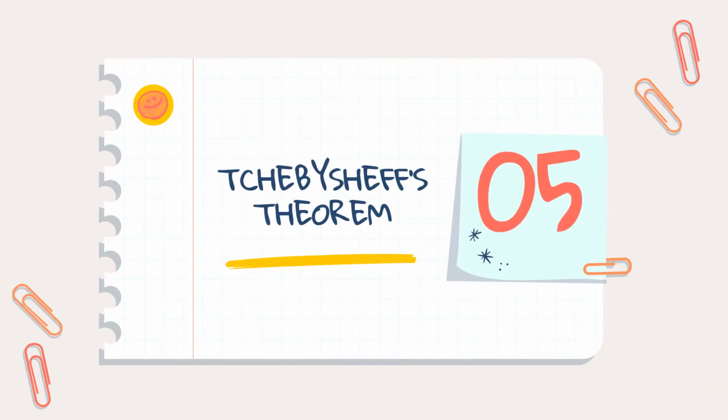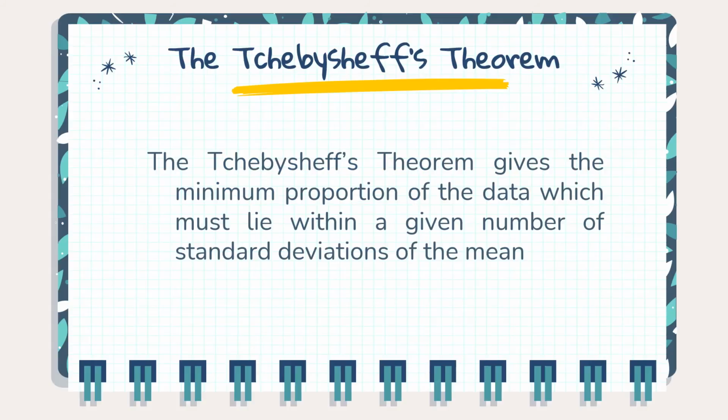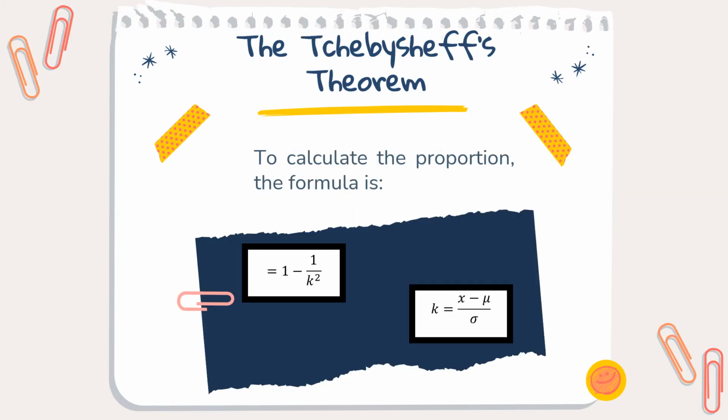Aside from the empirical rule, let us discuss the concept of Chebyshev's Theorem. The Chebyshev's Theorem gives the minimum proportion of the data which must lie within a given number of standard deviations of the mean. To calculate the proportion, the formula is 1 minus 1 over k squared. If k is not given, you can calculate it by subtracting the mean from the random variable x and then dividing it by the standard deviation.